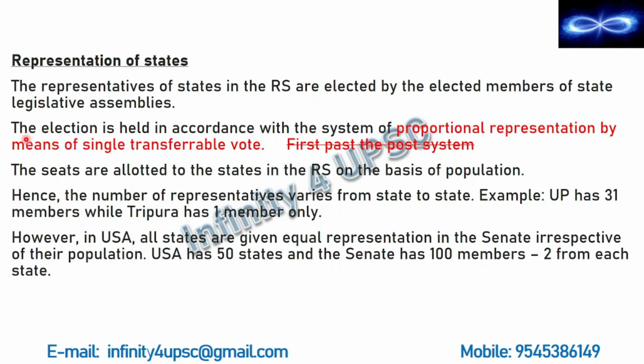Then the election is held in accordance with the system of proportional representation by means of single transferable vote. We will see what this means. Then we have one more way of election, and that is the first past the post system. But it is not followed in the case of election of Rajya Sabha. This is followed in the case of Lok Sabha and in the case of Legislative Assembly.